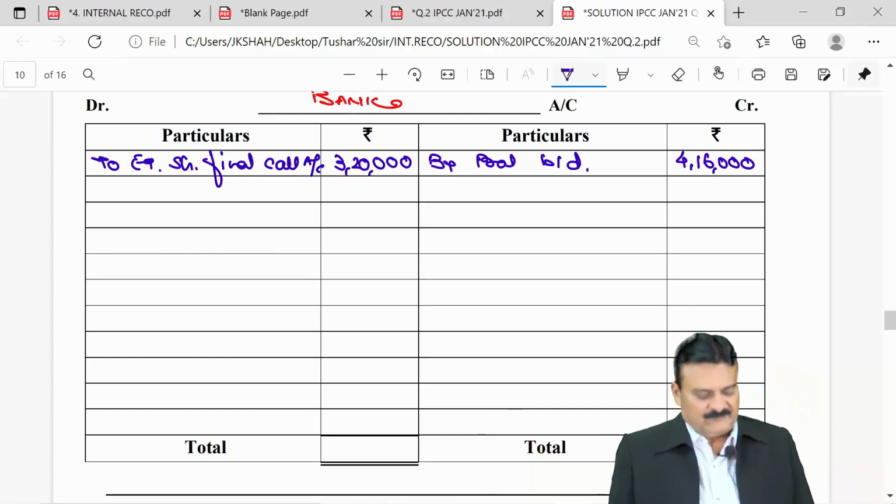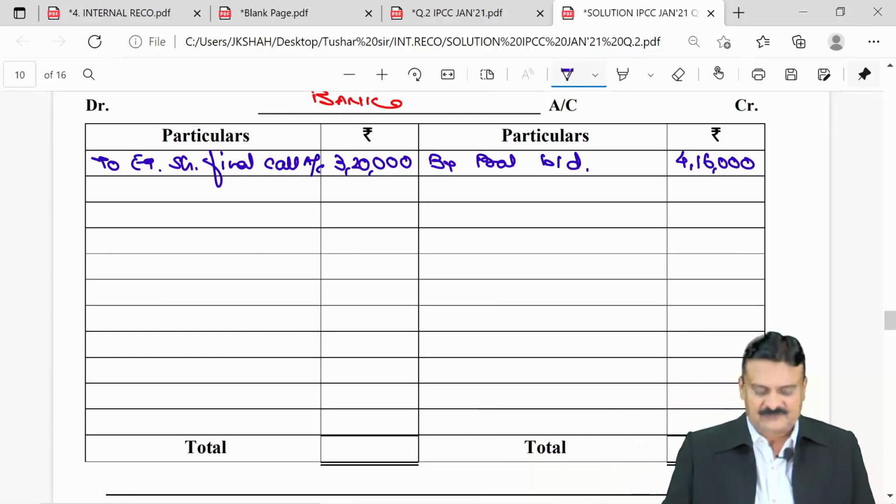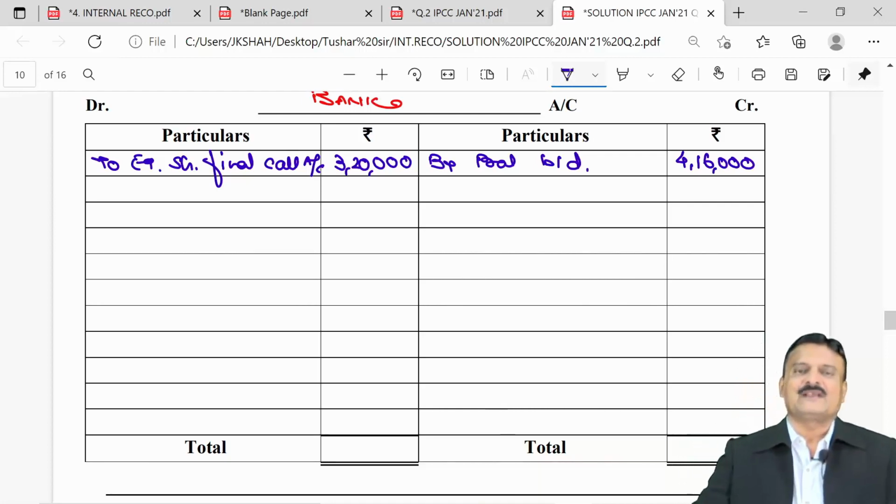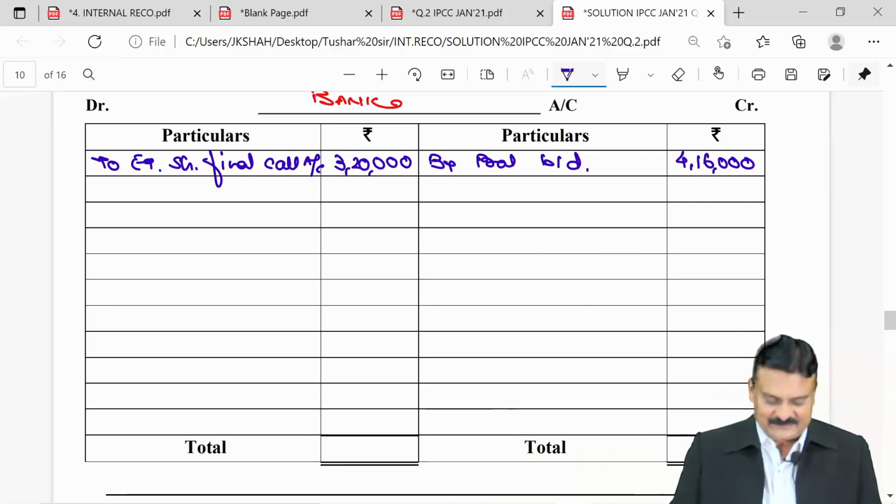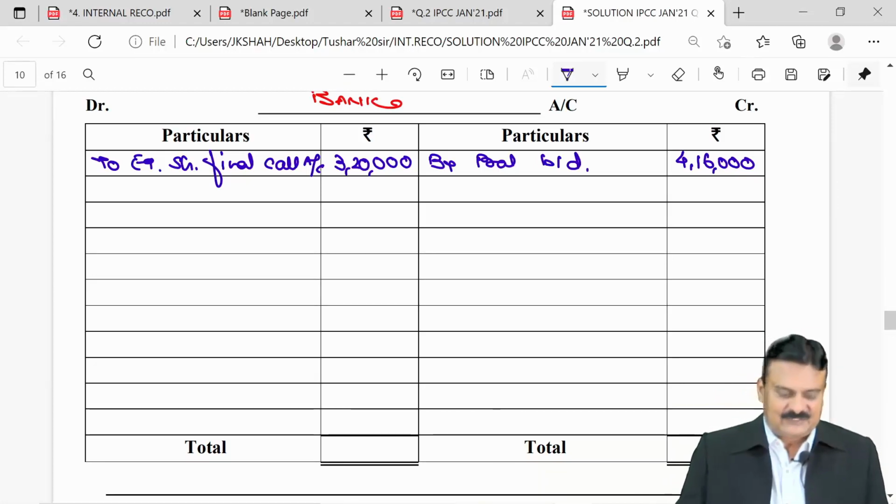Second, preference shareholders would forego their arrears of dividend, no effect. In addition, they would accept a reduction of 2.50 per share. The dividend rate would be enhanced to 10%. So two things are changing. 8% cumulative preference shares, 1,28,000 shares are there. They are fully paid and they are accepting a reduction of 2.50.